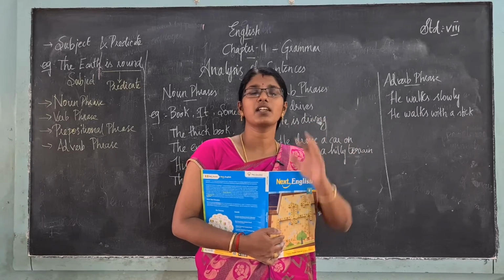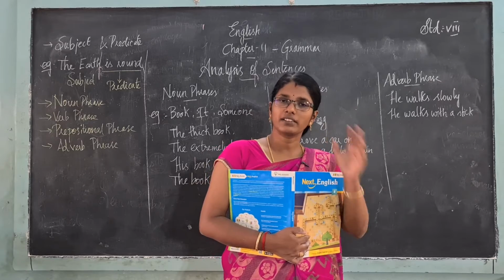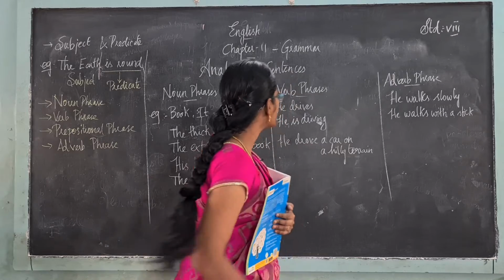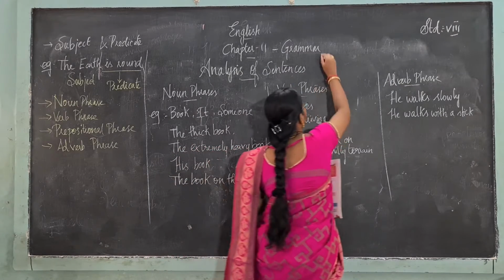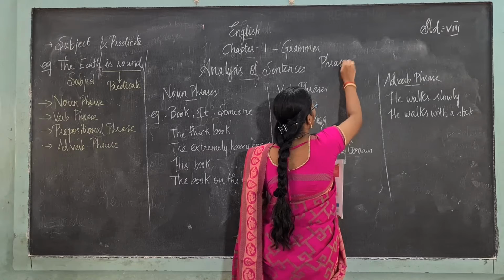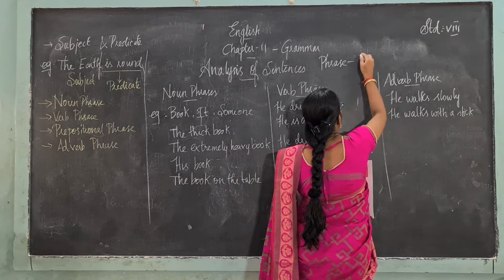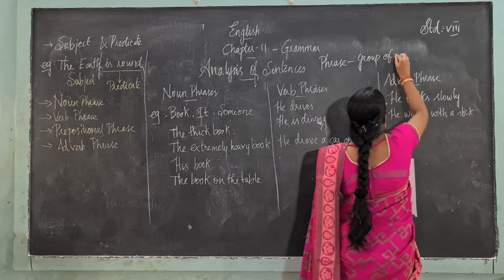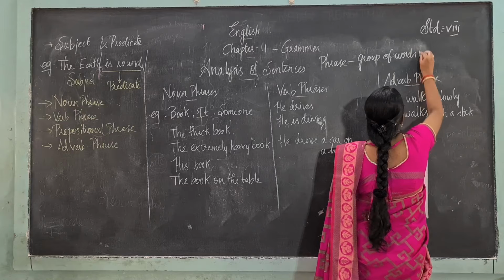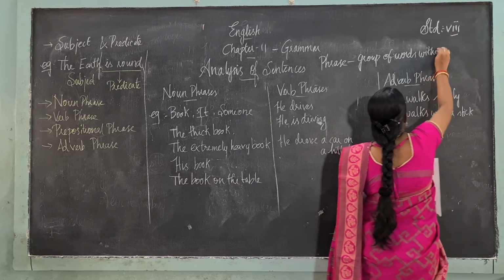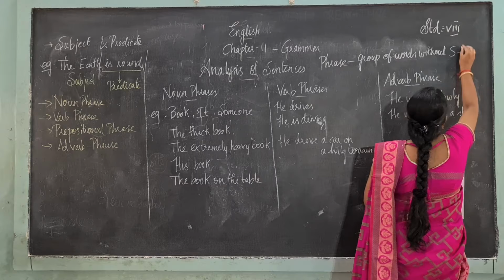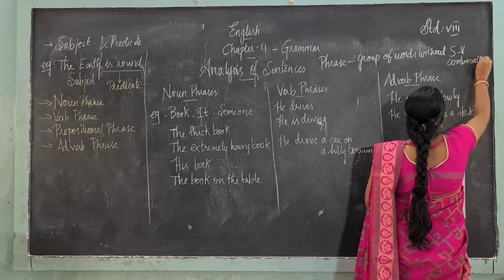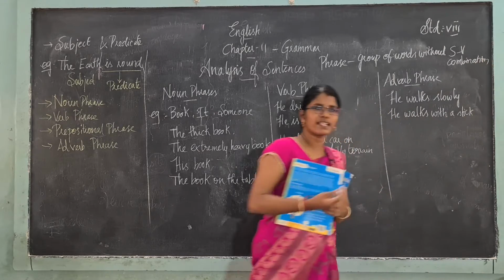Clause means, we have seen, it is a group of words that have a subject-verb combination. Then what is a phrase? It is a group of words that doesn't have a subject-verb combination. A group of words without subject-verb combination is called a phrase. Okay, can you understand? Without subject-verb combination, that is called a phrase.